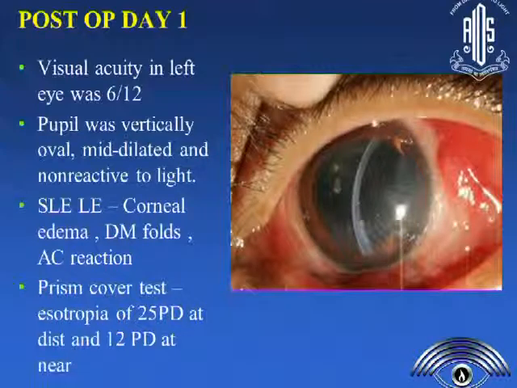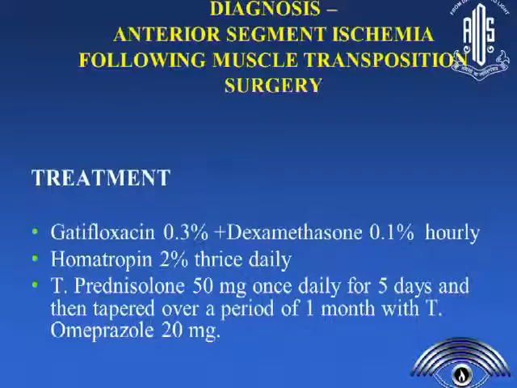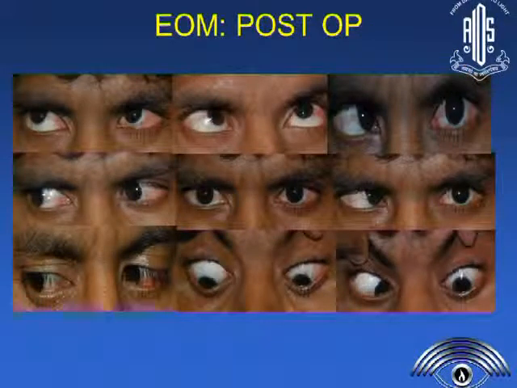You can see the pupil was vertically oval. We had dealt with 3 recti muscles, but in addition, we did a Foster's augmentation to enhance the muscle action, the transposition. So this was what we had. He was diagnosed as a case of anterior segment ischemia. So he was treated with steroids orally, and this is his post-operative photograph. In primary gaze, the lesion was severe. He's looking almost orthophoric. Though there is not much improvement in abduction, it's better than before. It's at least going away from the midline.